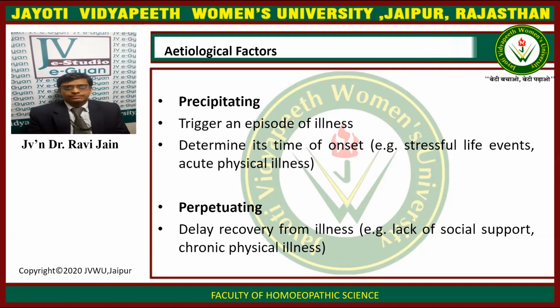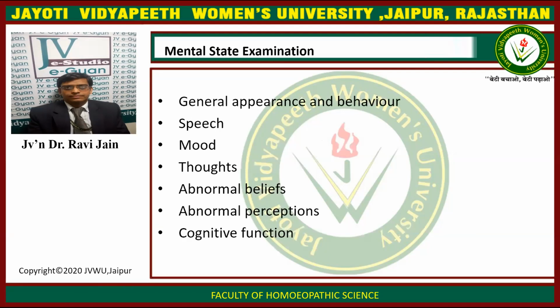The perpetuating factors are those factors which are responsible for the continuation of the disease condition, like delayed recovery from the illness. It includes lack of social support. If a patient is having any psychiatric disorder and the family members are not supporting that individual, that means it lacks social support. There are also chronic physical illnesses. The patient might be suffering from various disorders which can act as a perpetuating cause for the continuation of the disease condition.